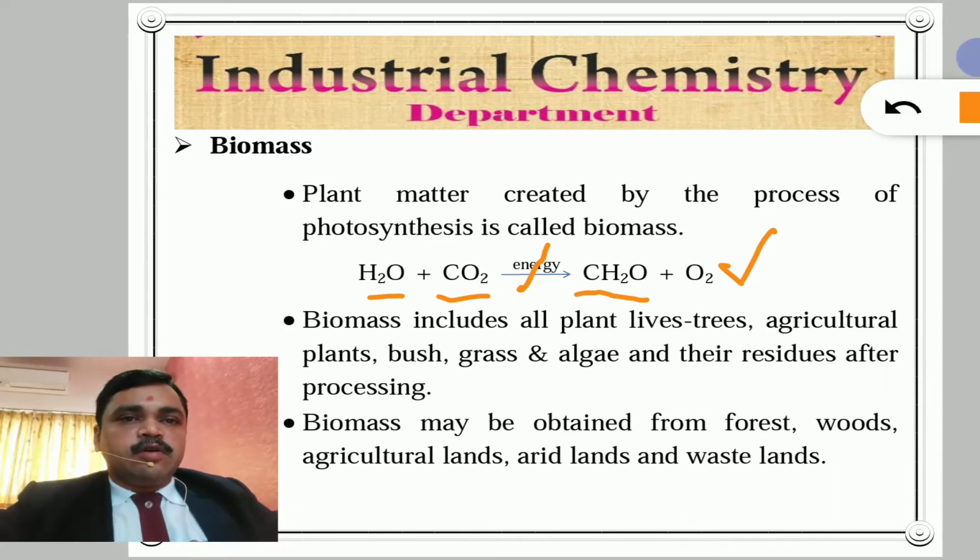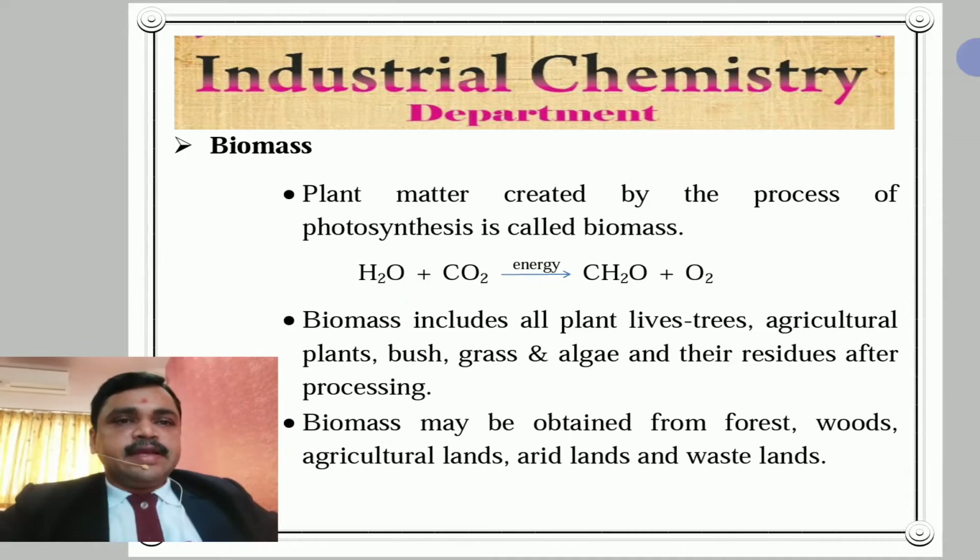Biomass includes all plants: living trees, agricultural plants, bushes, grass and algae, and their residues after processing.